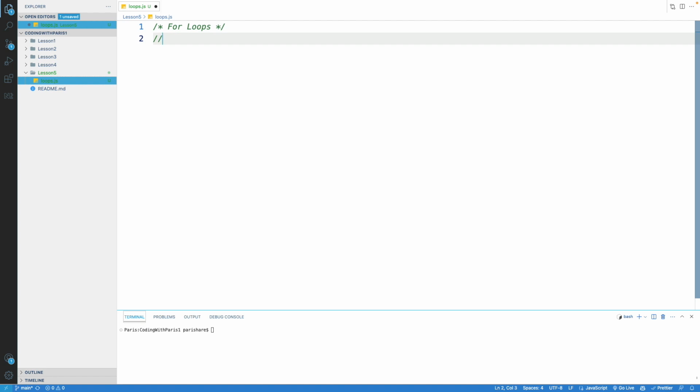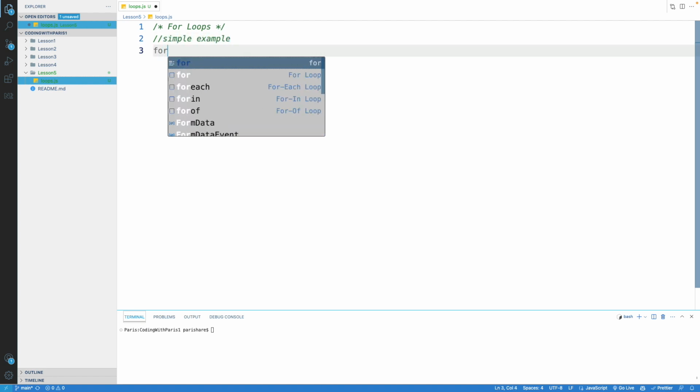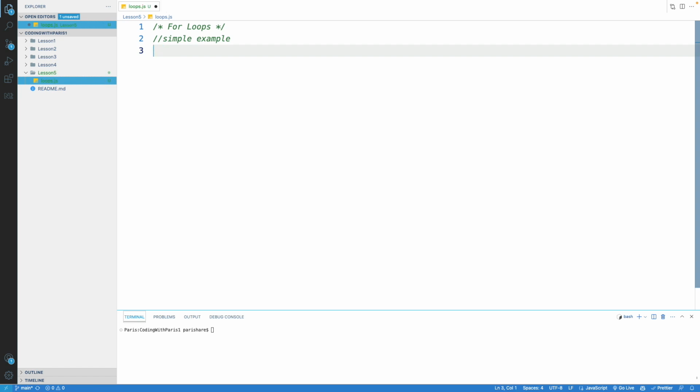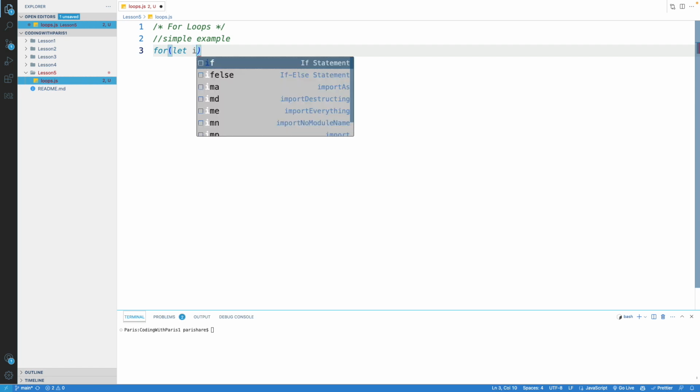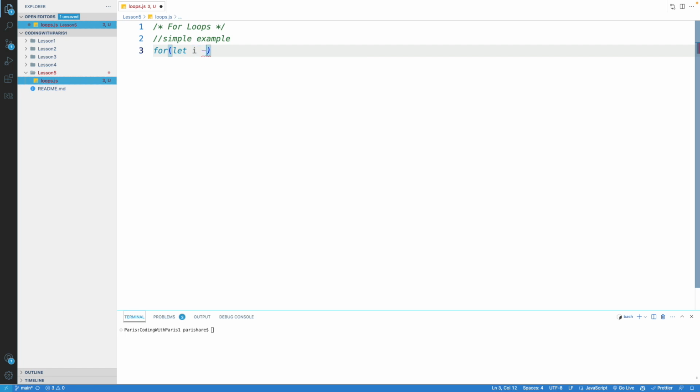We'll start with a simple example. So the way you see a for loop in JavaScript is the following. You have the keyword for, you have an open and close parentheses, and inside of the parentheses you have 3 different things going on. So the first thing is you're setting a variable, and you can give that variable whatever you like. Most times you'll see that people just use a single character as the variable. It's fine, since most of the time this is kind of a throwaway. So that's the first thing.